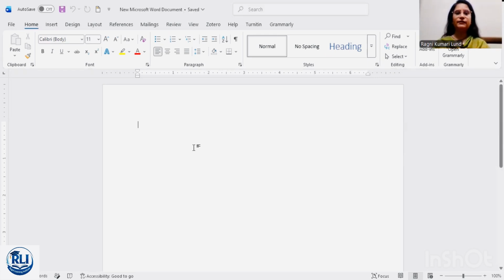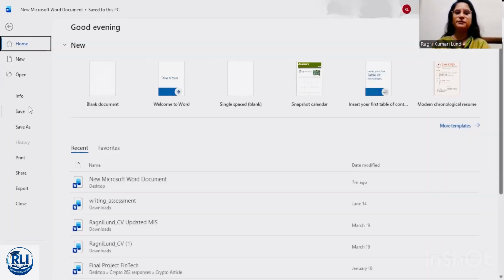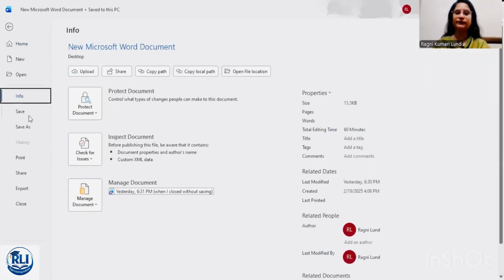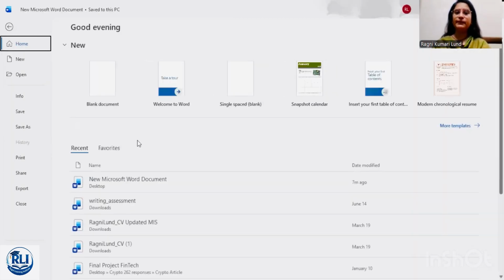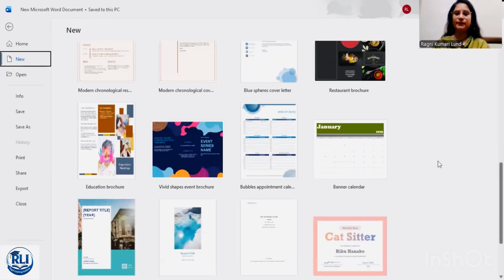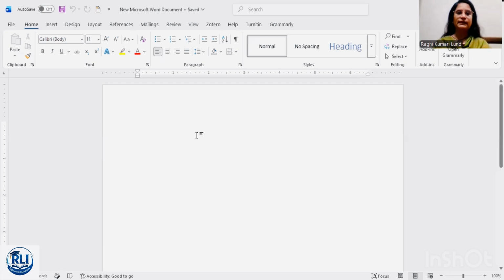So have a look in Word file. Click File, then you can see different kinds of options such as Info, Save, Save As and there are many more. Even if you want to change your templates for presentation, then you can go into more templates, then choose as per your presentation requirement. Then there are different kinds of tabs. Each tab contains different options.